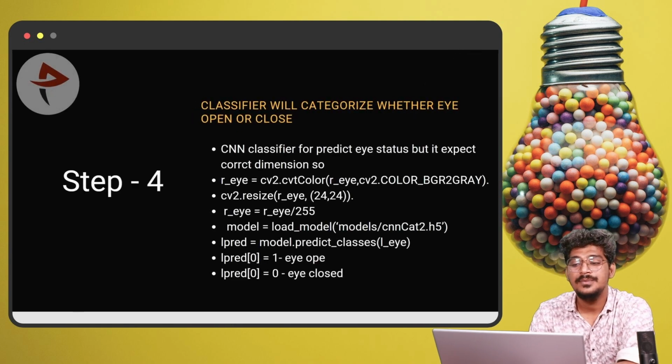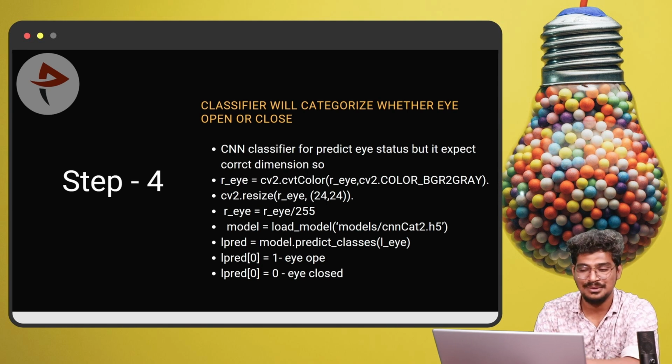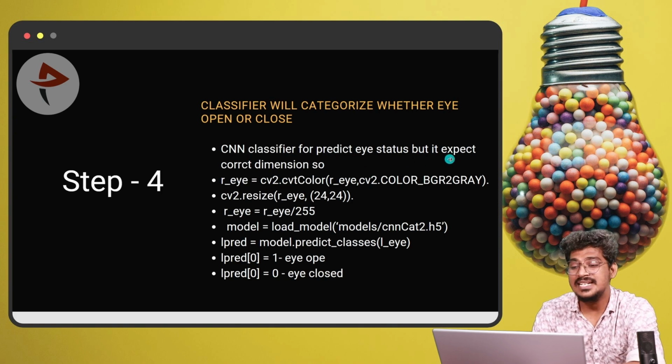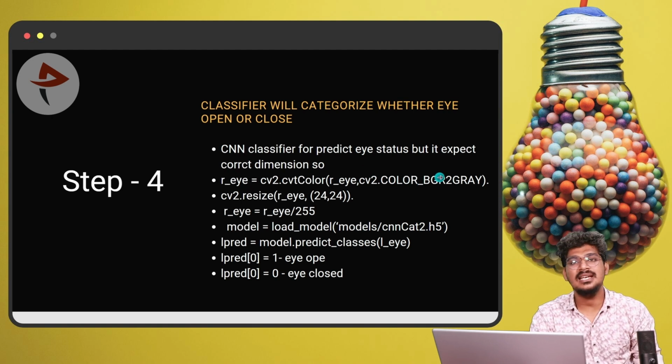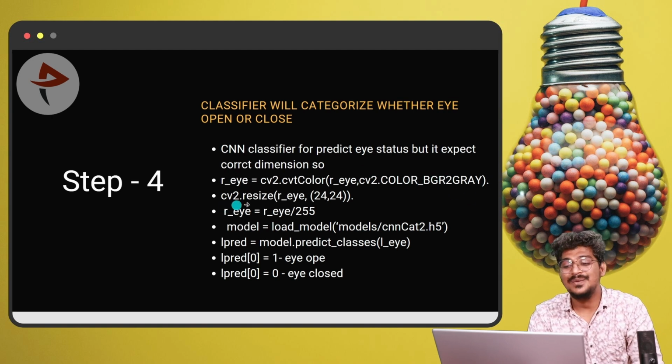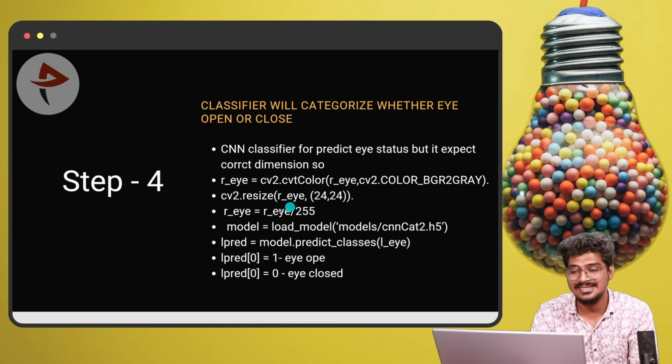But that is step 4. The classifier will categorize whether the eye is closed or open. That is very important, right? So it is a CNN classifier to predict the eye status. This is for the right eye. So we convert the picture into grayscale and resize the image to the expected target size.